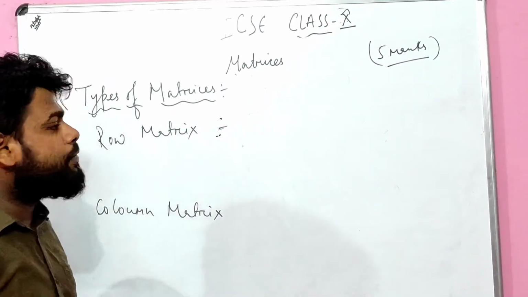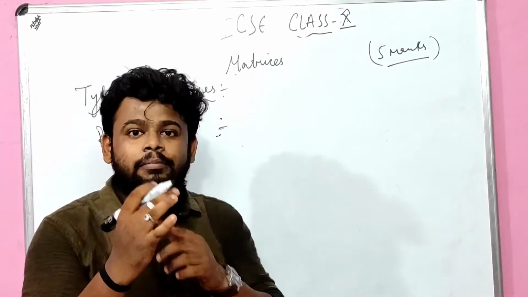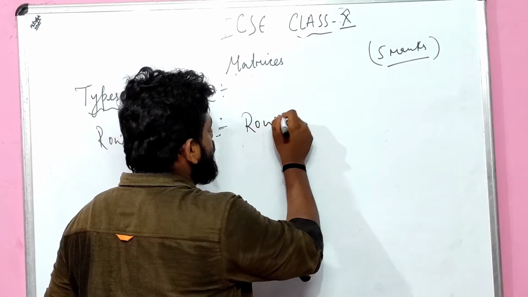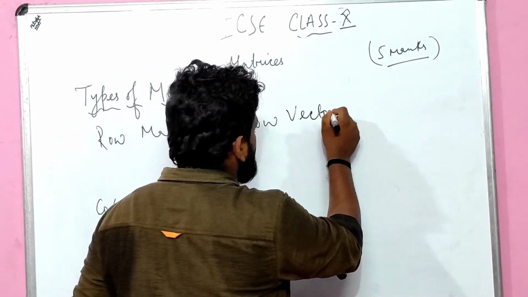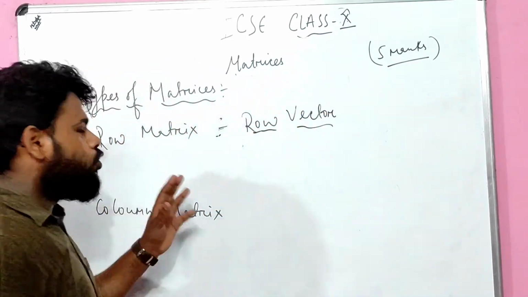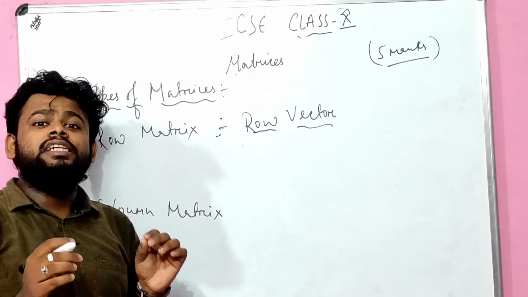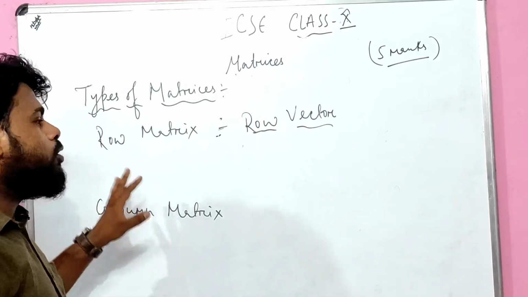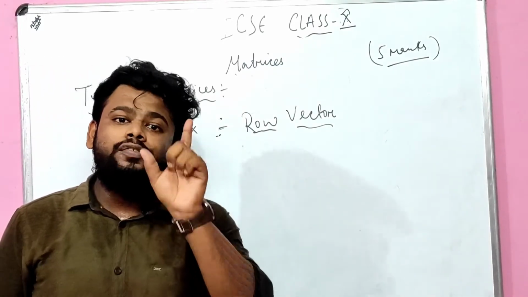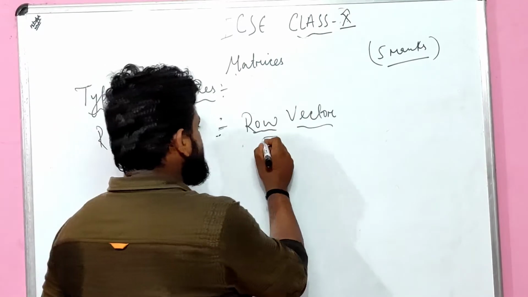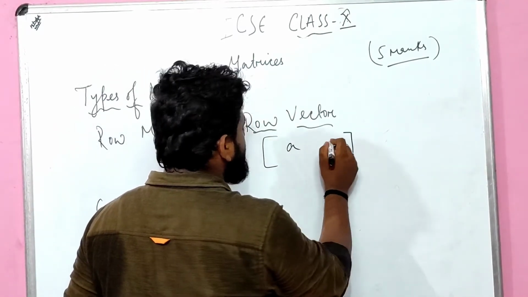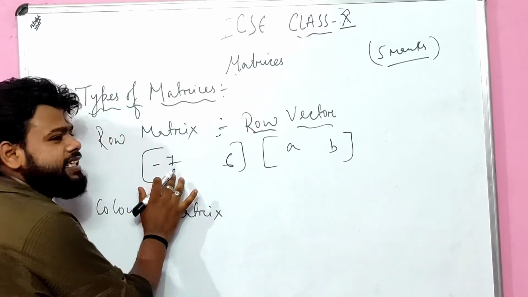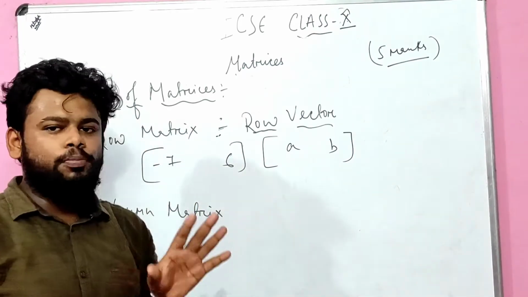The question will come in this way: the another name of row matrix is known as what? Row vector. All right. What is a row matrix? A row matrix is a matrix which has only one row. Row matrix is a matrix which consists of only one row. For example, A B. Another example, -7 6. Can we write negative? Yes, you can write negative in a matrix, no problem regarding it.